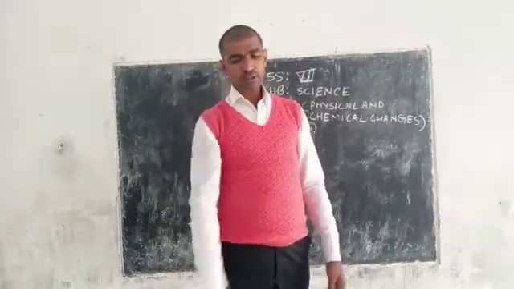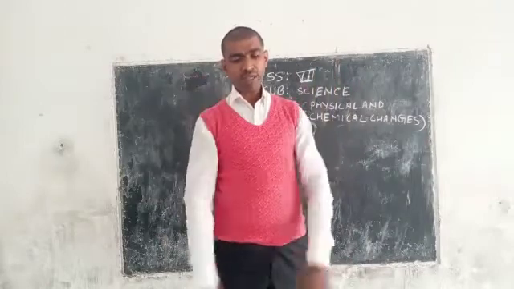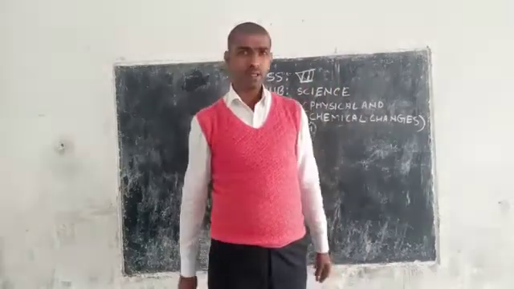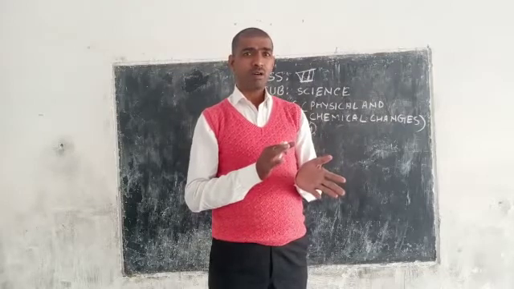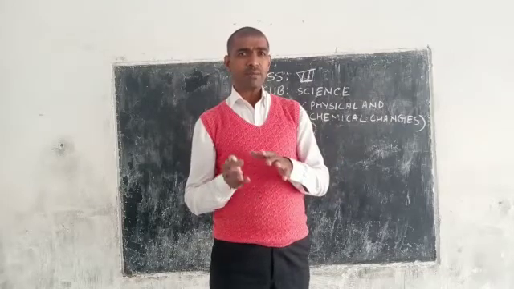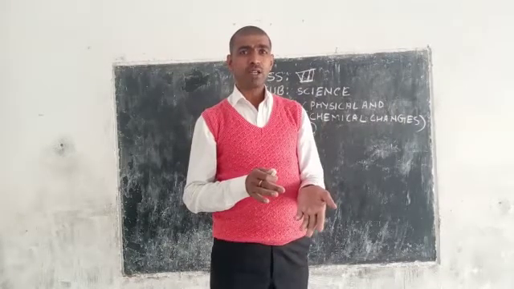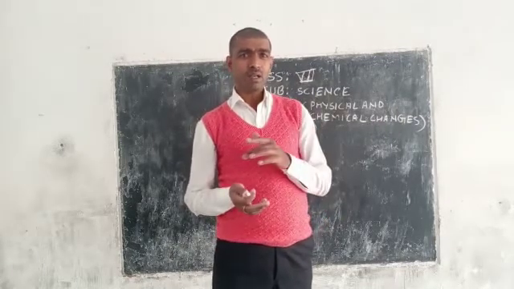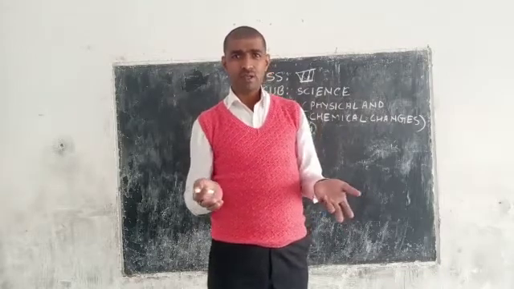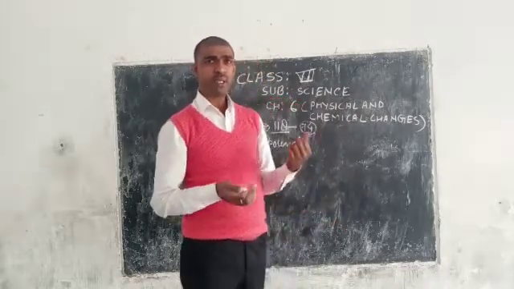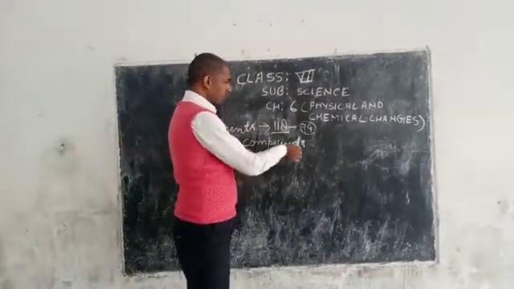But all atoms of oxygen are chemically identical. All atoms of nitrogen are chemically identical. All atoms of phosphorus are chemically identical. All atoms of iodine are chemically identical. So all the atoms of the same element are chemically identical. This is about atoms. But lastly, I am going to tell you about compounds.